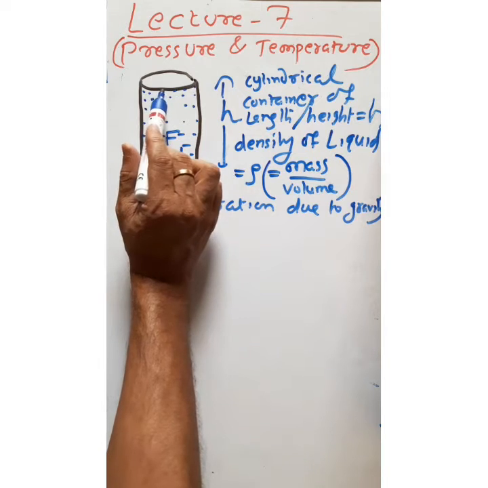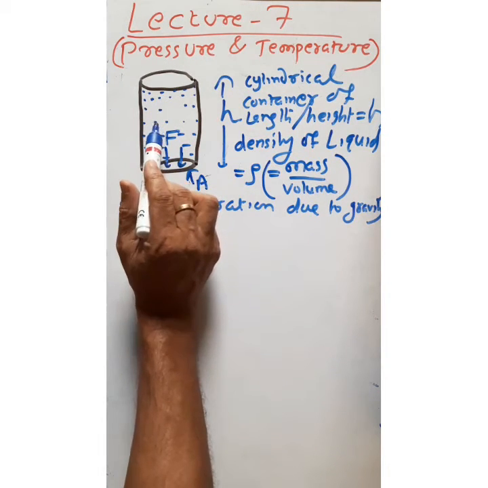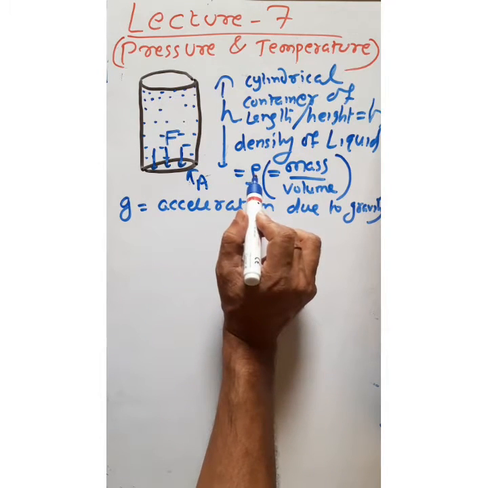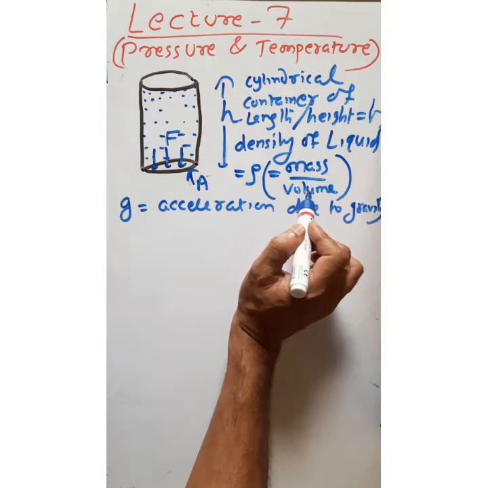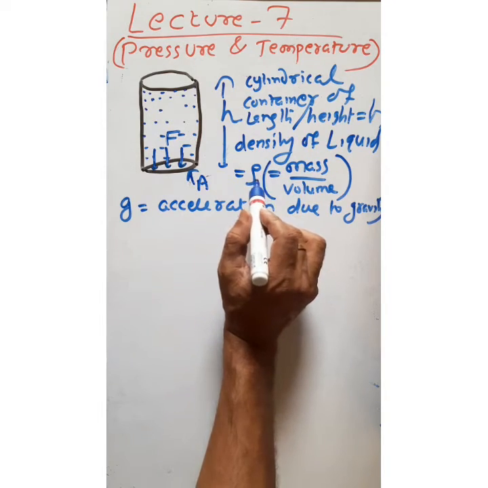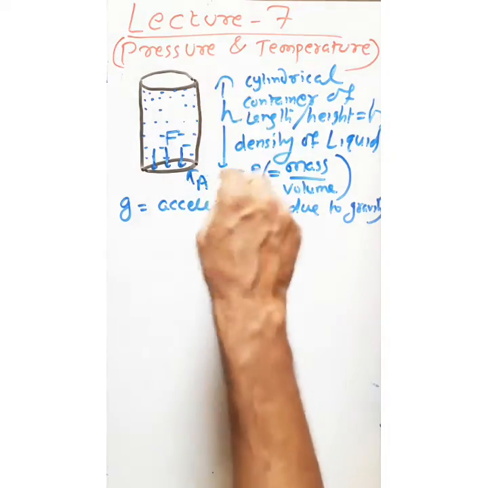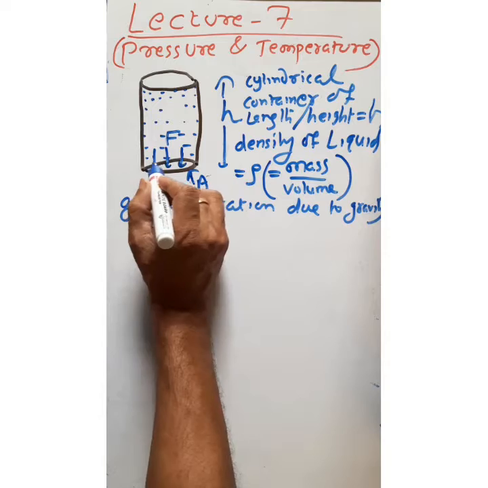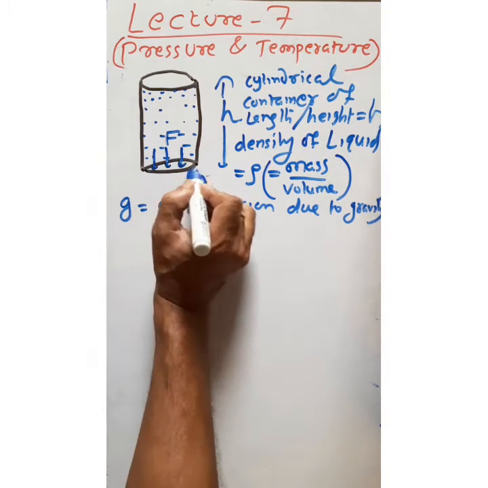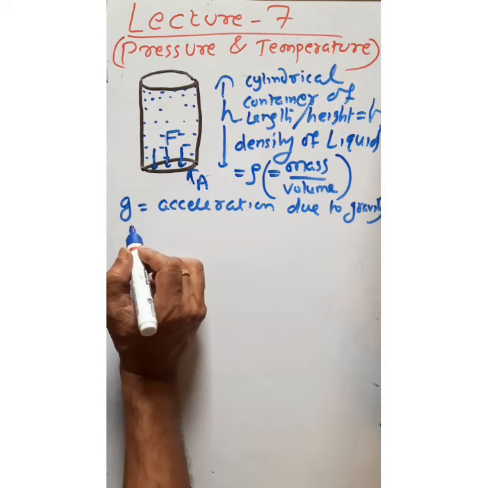Suppose this is a container or glass. Inside the glass, I have kept a liquid whose density is rho. Density of liquid, you know, is mass per unit volume. The height of this liquid column is h, the bottom surface area is A, and g is the acceleration due to gravity.